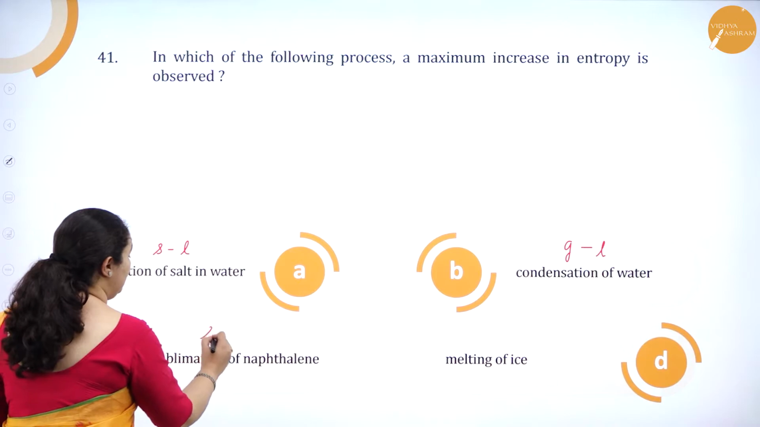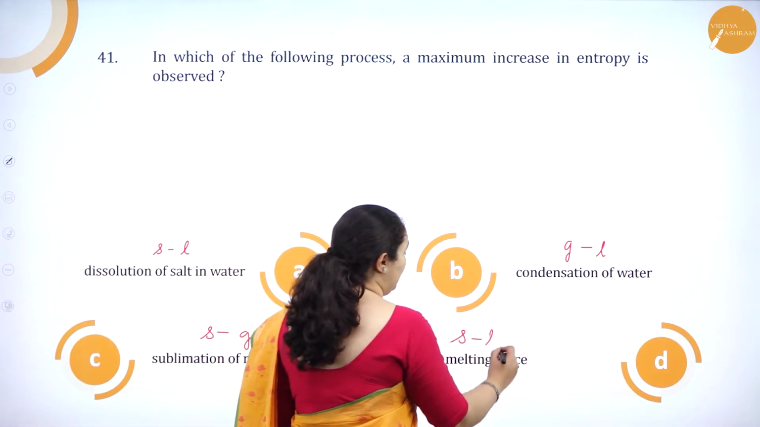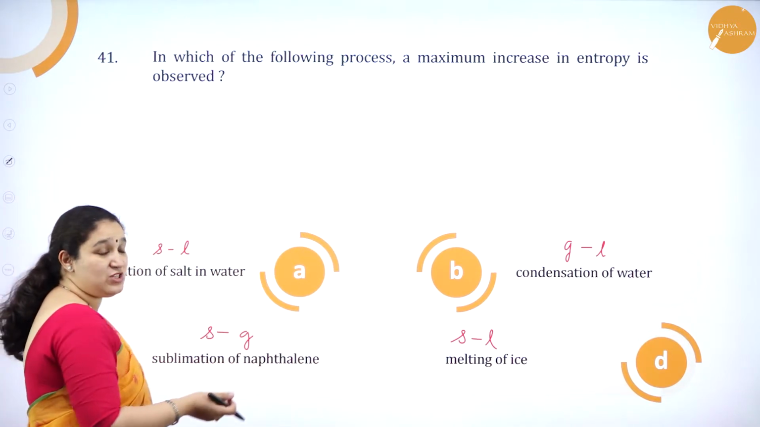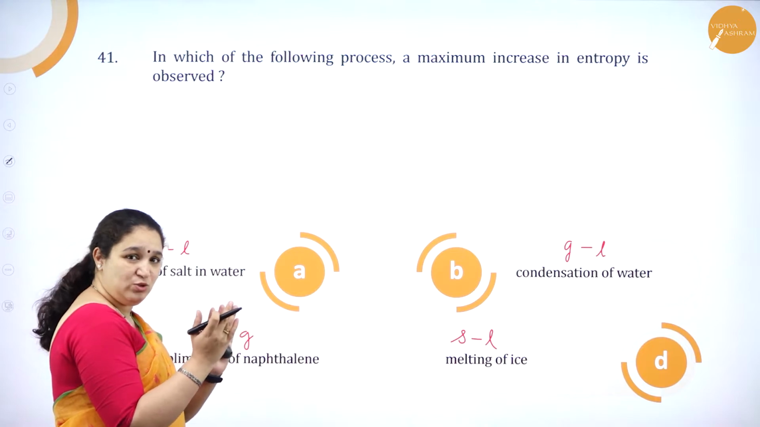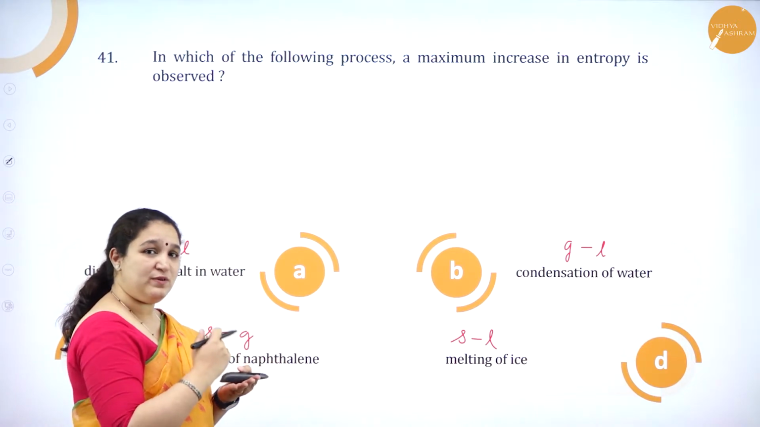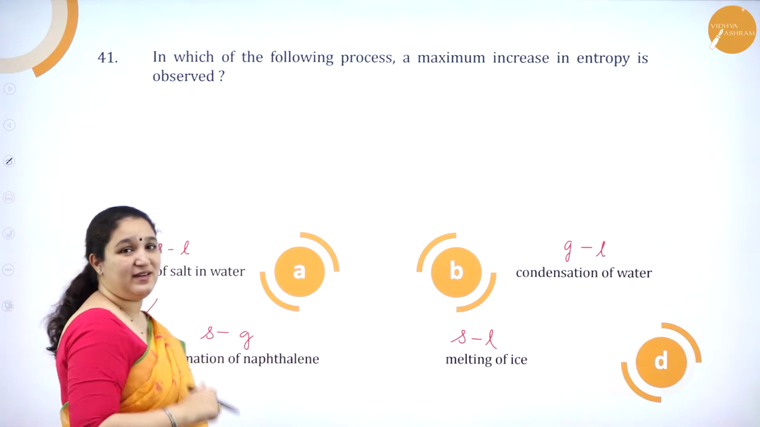Sublimation of naphthalene, solid to gaseous state. Melting of ice, solid to liquid state. Only in option C if you observe, solid to gaseous state. In solid the randomness is very low, in gaseous it is highest. So it's going from solid to gaseous state. So option C is the correct answer.